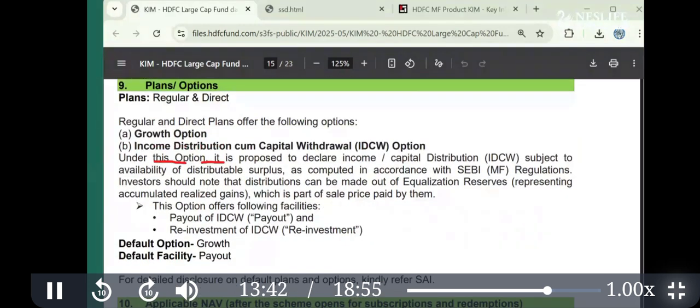Next is growth and income distribution cum capital withdrawal. We don't invest in this at all, so don't try to read or understand it. It is a waste of time. We invest into the growth plan of mutual funds. So remember, growth and direct, the rest is not relevant at all, useless. Write down and ask ChatGPT, what is a direct plan of mutual fund? You'll get the answer. What is a growth plan of mutual funds? And forget all this IDCW.